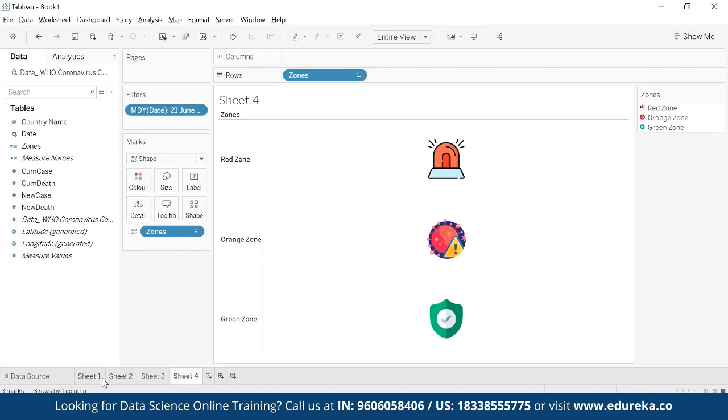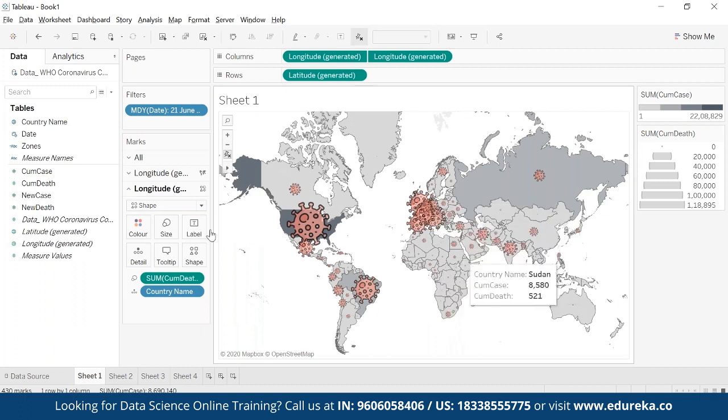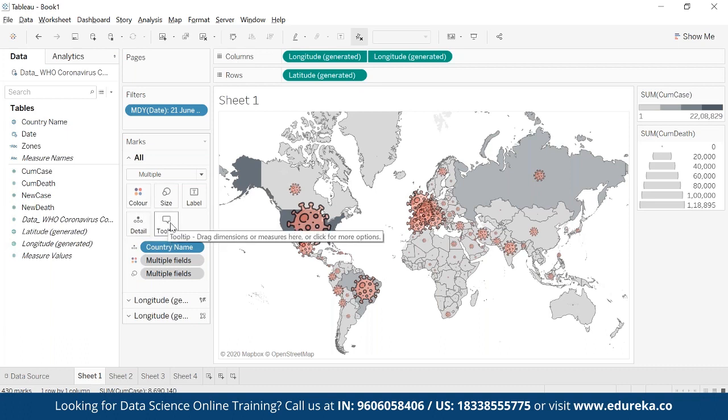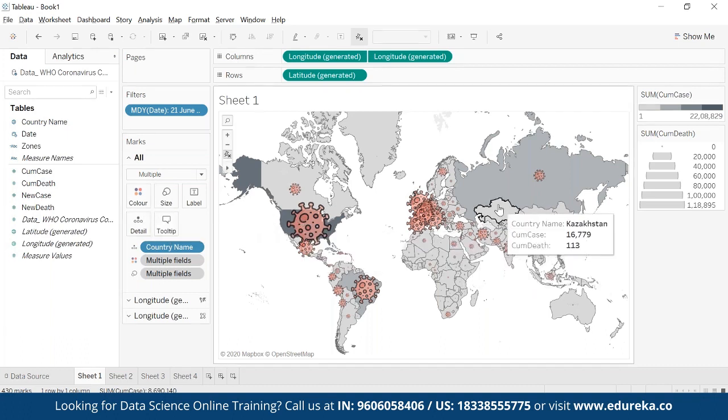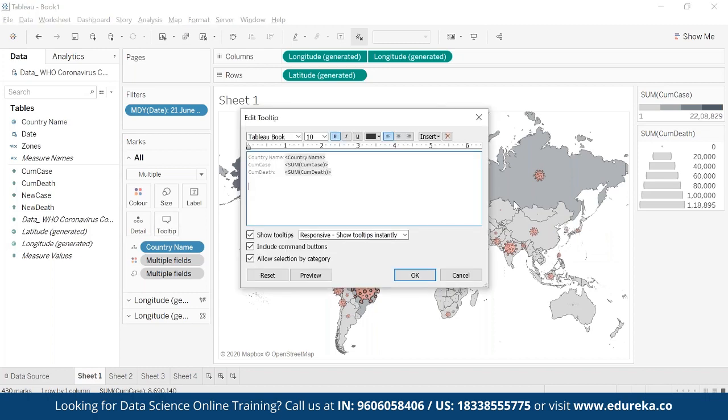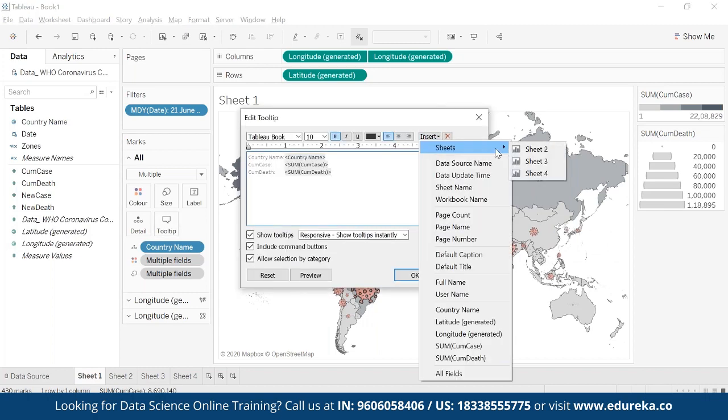Now I'll go to sheet 1 again, which is my map, and I'll click on all. There is an option of tooltip. Tooltip is nothing but what appears when I'm hovering. You see this white box coming in. This white box is nothing but a tooltip. All right. So I'll click on this tooltip,